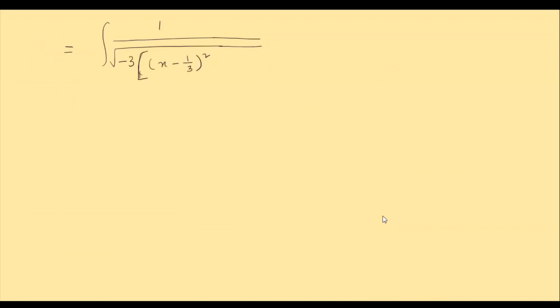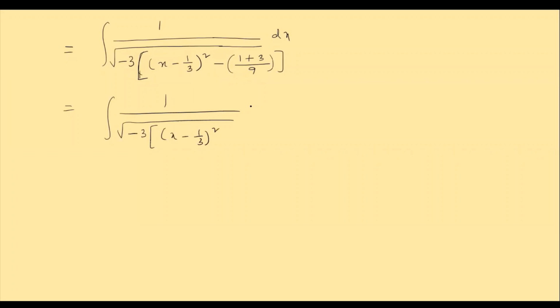So minus 1 by 9 minus 1 by 3. So I'm taking minus common. So 1 by 9 plus 1 by 3 means LCM is 9. How much is there? 1 plus 3. Yes, into dx. So which is equal to integral of 1 by under root of minus 3 into x minus 1 by 3 whole square minus 4 by 9 into dx, which is equal to integral of.